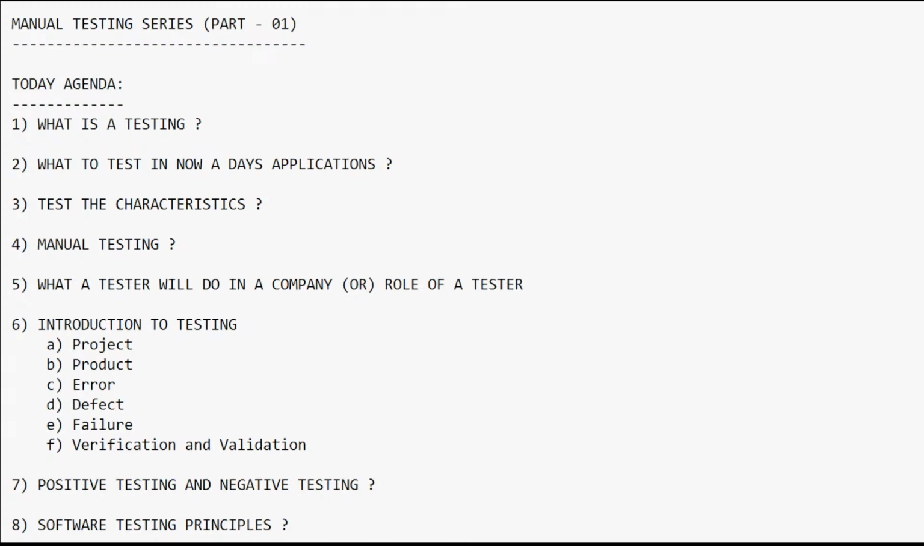As a tester, we are going to test both web applications and mobile applications. What to test nowadays? Both mobile applications as well as web applications.